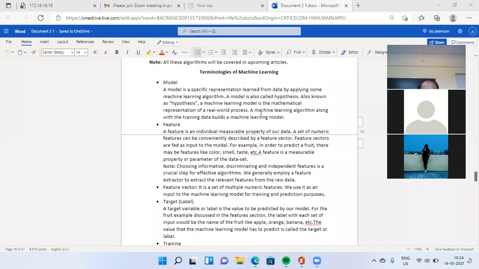For the fruit example we discussed in the feature section, the label with each set of input would be the name of the fruit, like apple, orange, banana, etc. The value that the machine learning model has to predict is called a target or label, to assign the label.